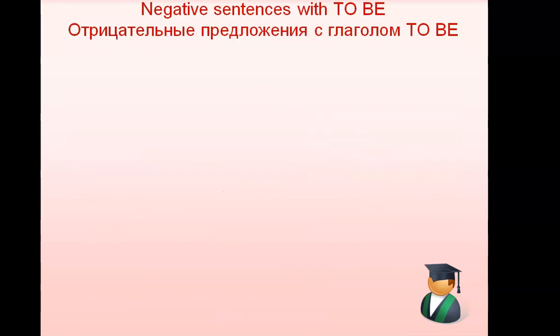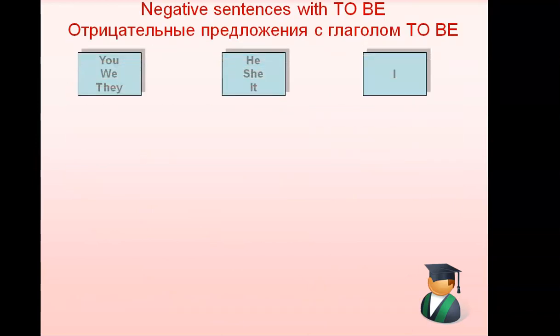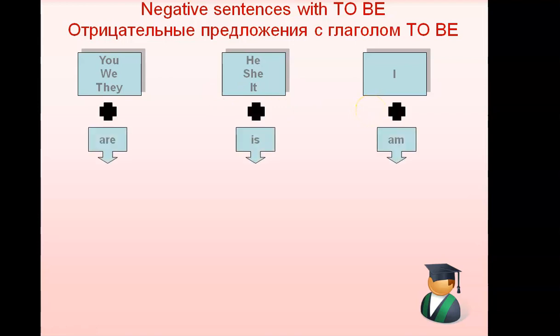So, negative sentences with to be. You, we, they, and he, she, it, and also I: are, is, am. You use the auxiliary word not. Are not, aren't in the short form. In the full form, you use are not. Write it down.